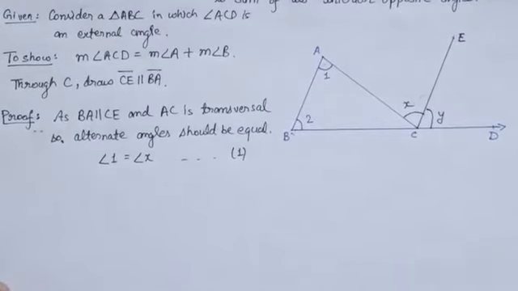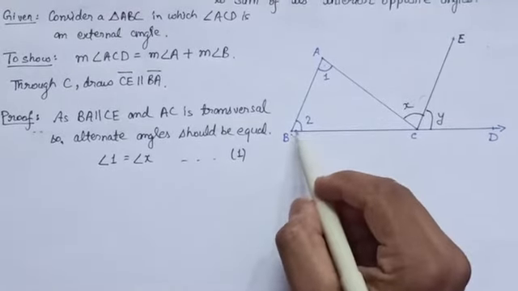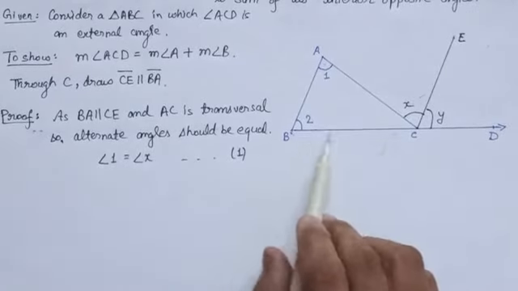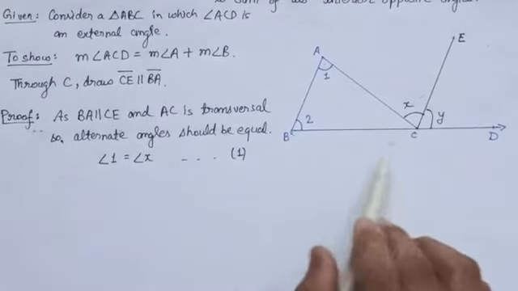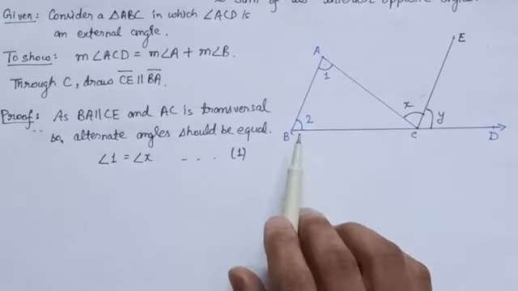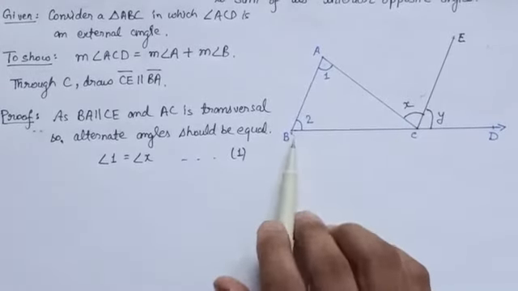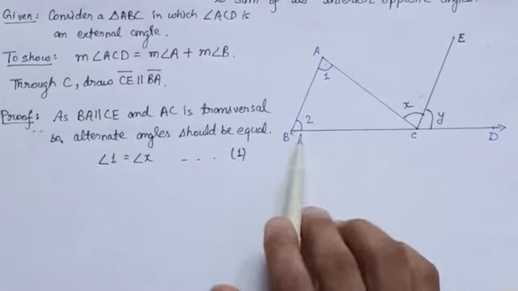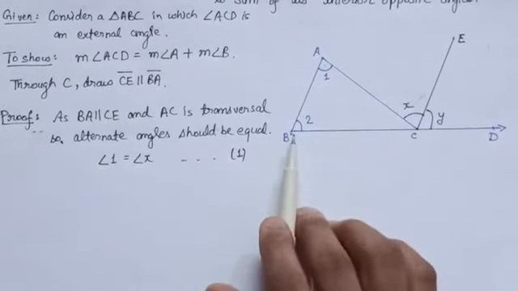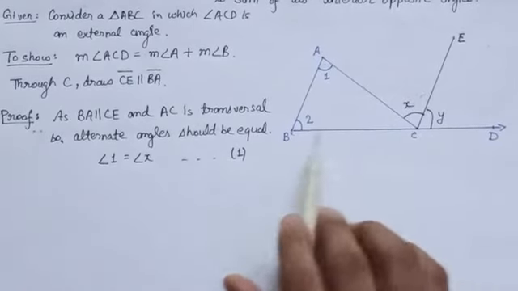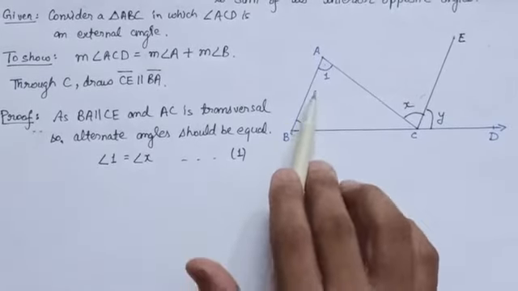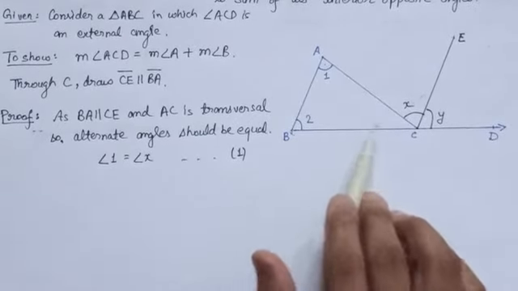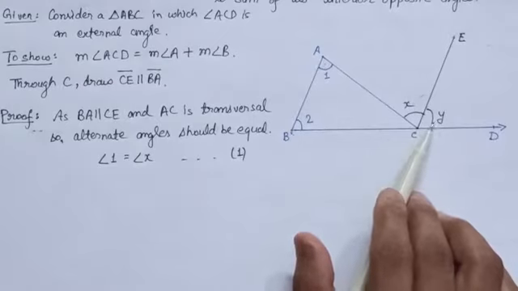Now let us see the next. Again, you can see that BA is parallel to CE and now BD is acting as a transversal to it. So we know that if two parallel lines are intersected by a transversal, then corresponding angles must be equal. Here, if BD is acting as a transversal to these two parallel lines BA and CE, then the corresponding angles, angle 2 and angle y, must be equal.